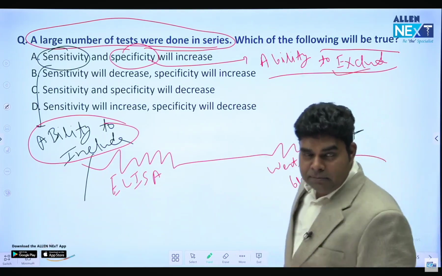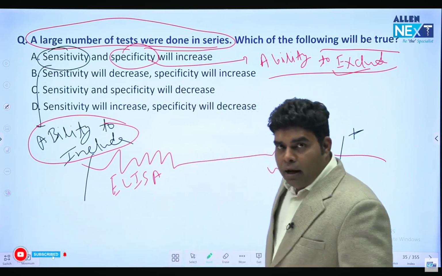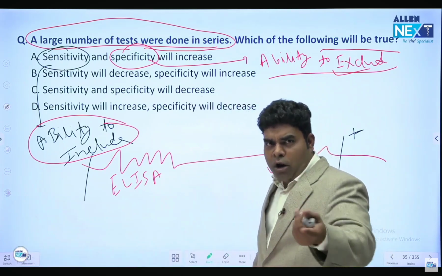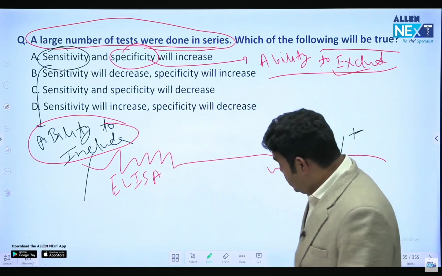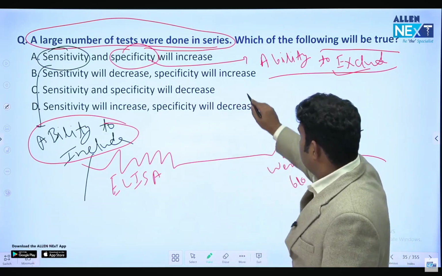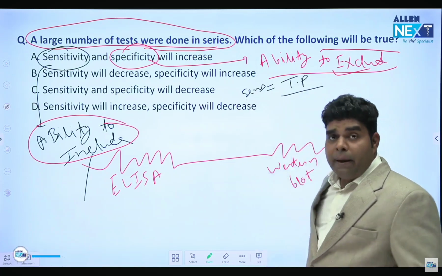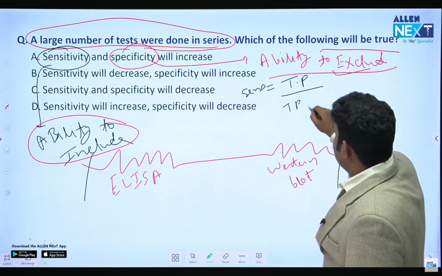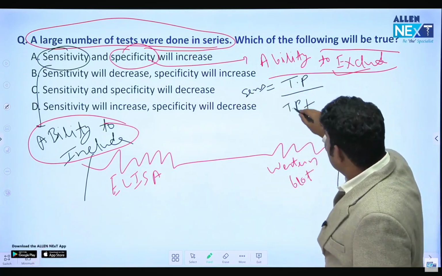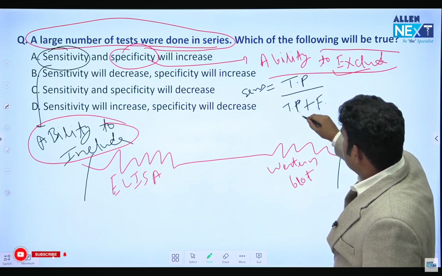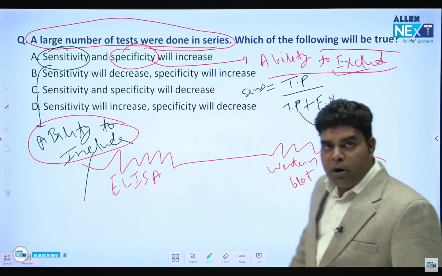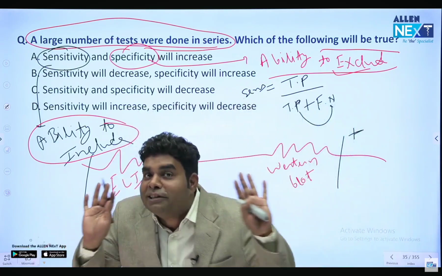So you are specific. Specific is exclusion. And we should also remember their formula, which is very important and easy to remember. When they write sensitivity, sensitivity is true positive, and in the denominator there is true positive and just the opposite of that. What is the opposite of true? False. What is the opposite of positive? Negative. So for the formula of sensitivity, you just have to remember true positive.